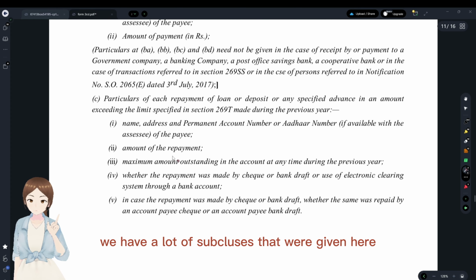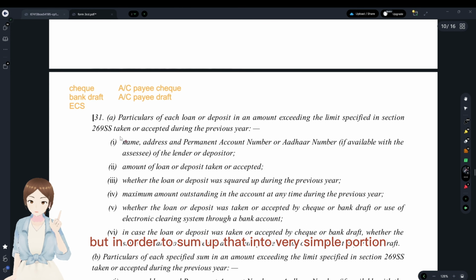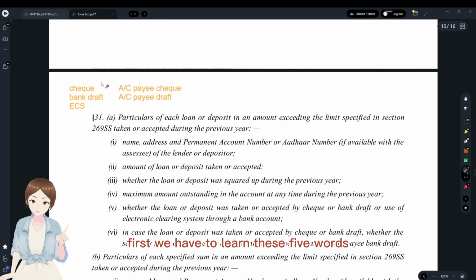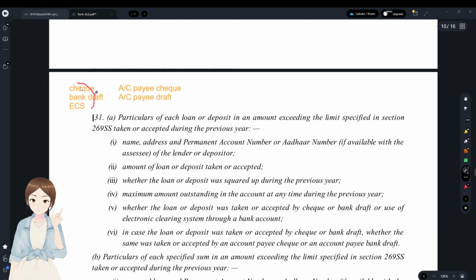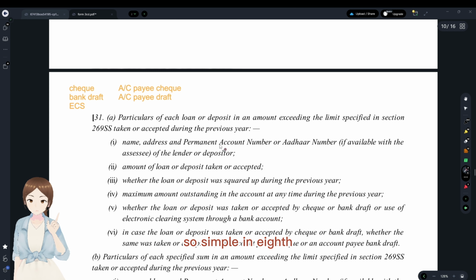In clause 31, we have a lot of sub-clauses given here. But in order to sum that up very simply, first we have to learn these five words. Set A: cheque, bank draft, ECS, that is electronic clearing system. And set B: account payee cheque and account payee draft. You have to remember these two, and we'll use them to make this clause 31 so simple.